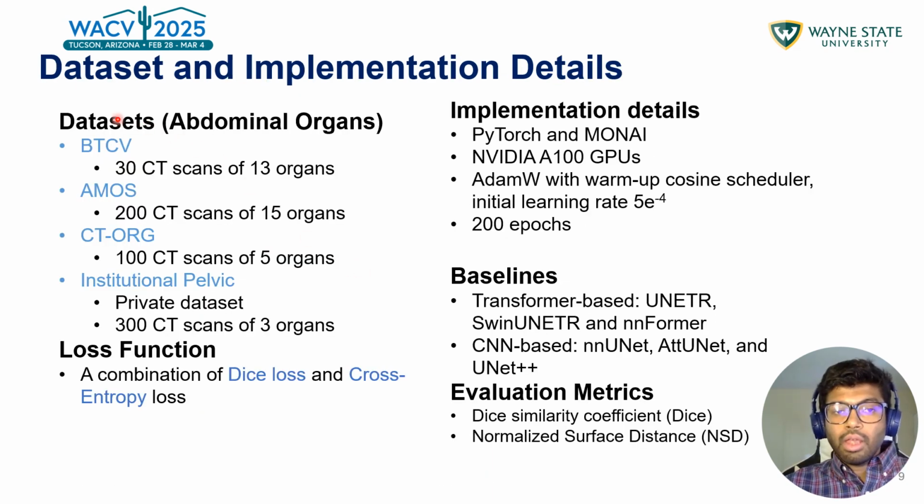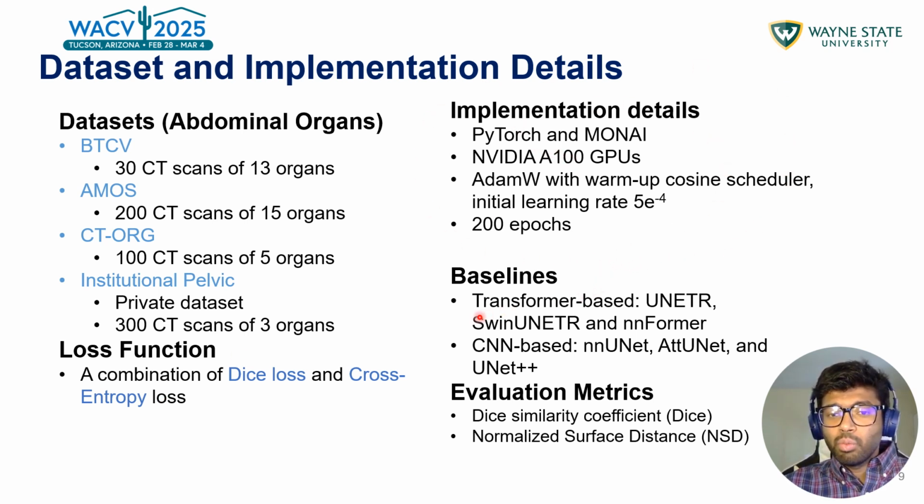And we go into our experimental data. So for the data sets, we have three data sets: BTCV, AMOS, CT-ORG, which are public data sets for abdominal organs, and we also have an institutional pelvic data set. This is a private data set. So we do our main experiments on these four data sets. And for the loss function, we chose dice loss and cross entropy loss, and we do a uniform combination of this dice cross entropy loss. We have some implementation details here, how we do the experiments.